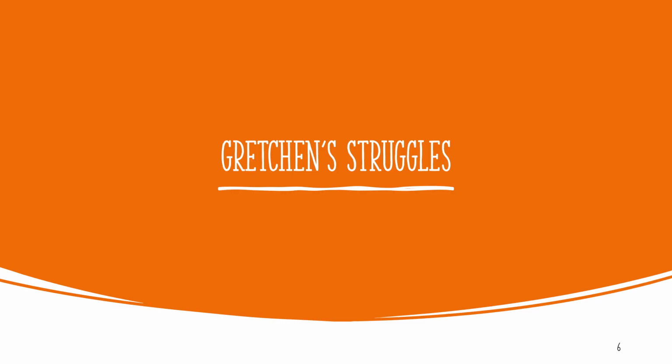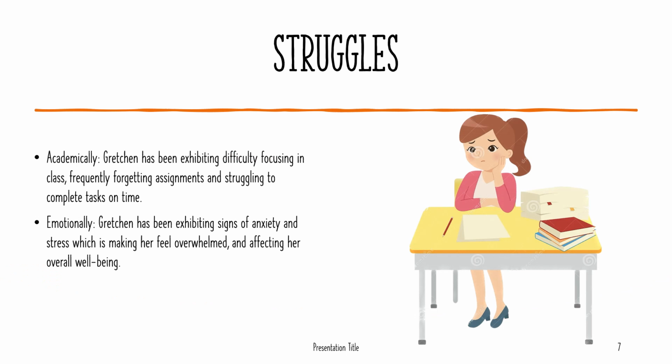So let's talk more about Gretchen's struggles. Gretchen has been struggling academically. She has been exhibiting difficulty focusing in class, as well as forgetting assignments and struggling to complete tasks on time. Teachers have noticed this as well, and they have felt concerned about Gretchen and her academic success. Emotionally, Gretchen has also been exhibiting signs of anxiety and stress, which are making her feel overwhelmed and are affecting her overall well-being at school and at home.